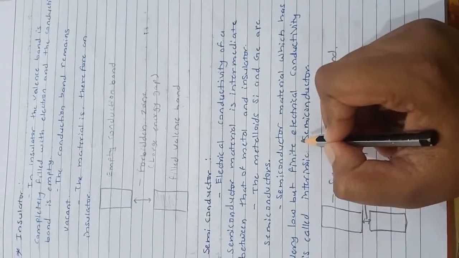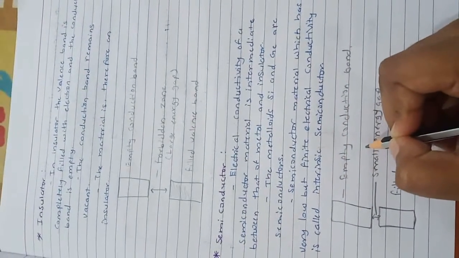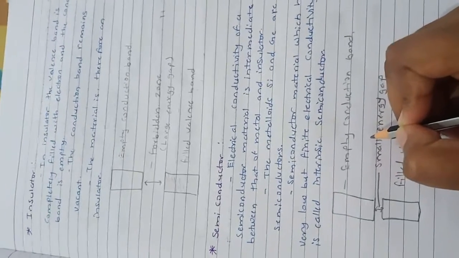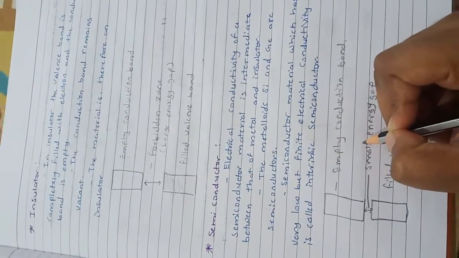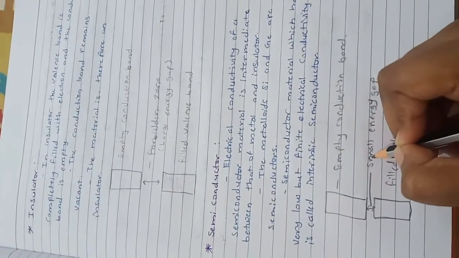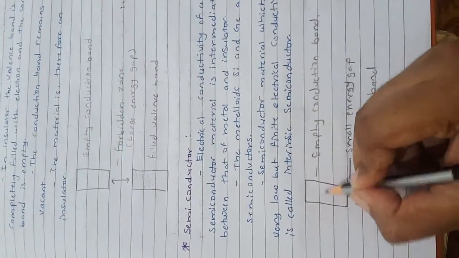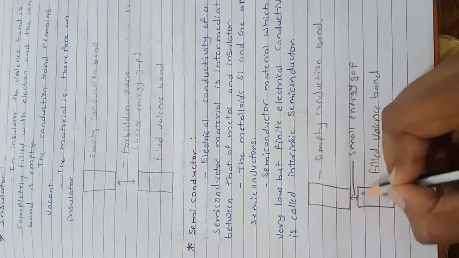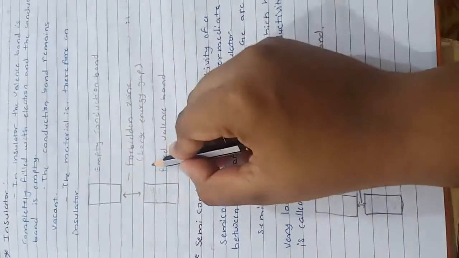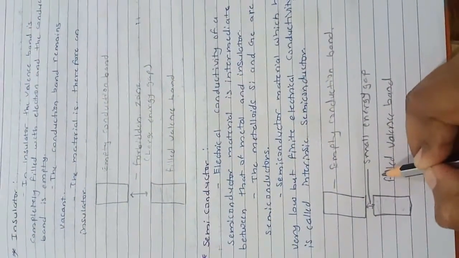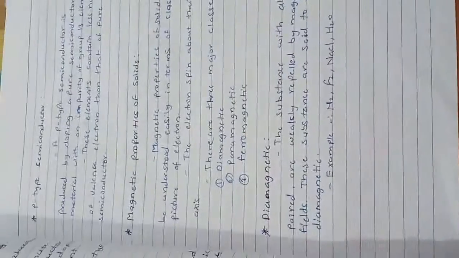Like an insulator, the valence band in a semiconductor is completely filled with electrons and the conduction band is empty, but the energy gap between the two bands is smaller than in an insulator. In an insulator there is a large energy gap and in a semiconductor there is a small energy gap.